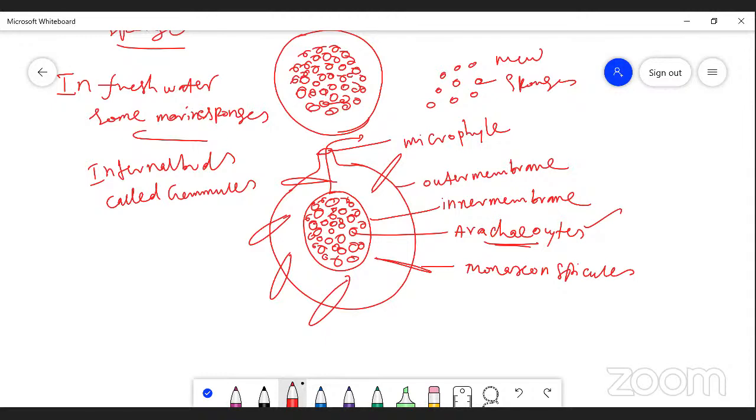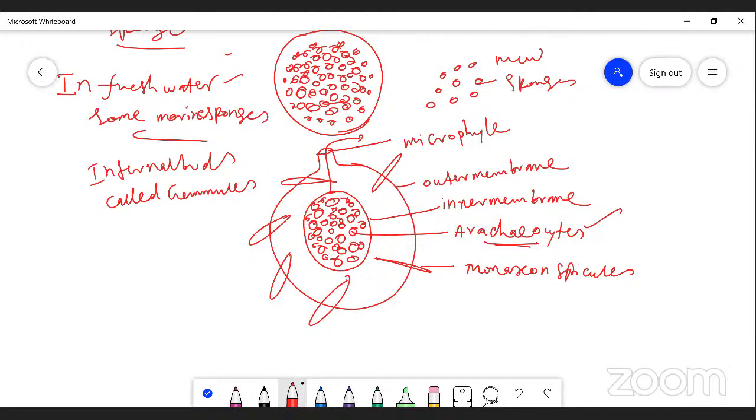The first example is Noctiluca. In Noctiluca, hundreds of buds form inside the cytoplasm, and during favorable conditions the buds are released and each becomes an organism. Another example is freshwater sponges and some marine sponges, where numerous internal buds called gemmules are formed inside the body.